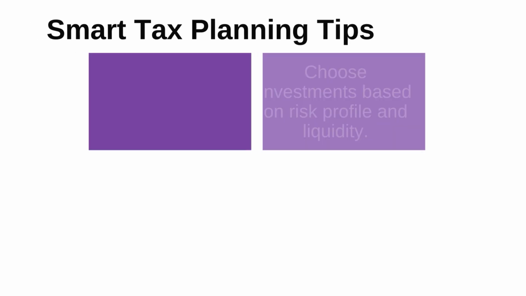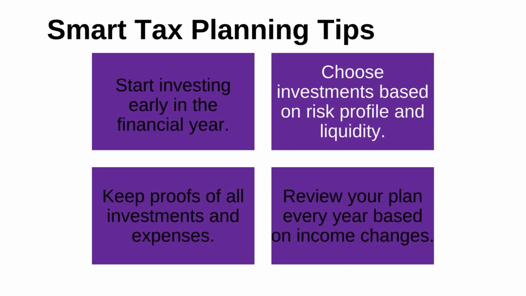Then we have smart tax planning tips. What are the smart tax planning tips available for an individual taxpayer? First, start investing early in the financial year. You have to invest in the very first month when the financial year starts. Then choose investments based on risk profile and liquidity.